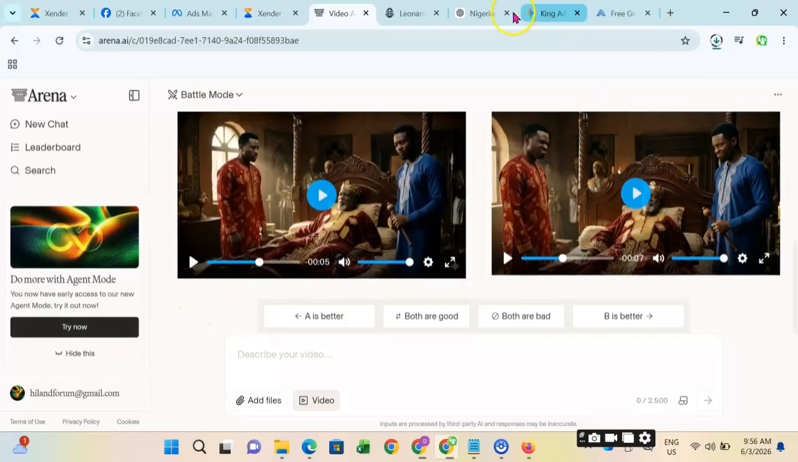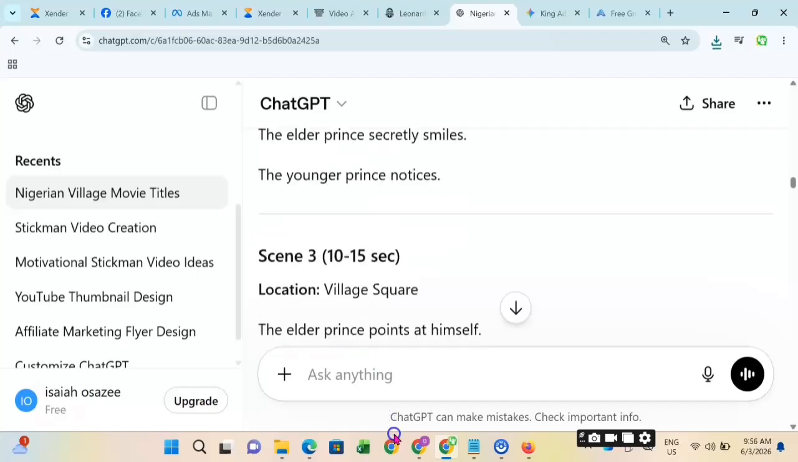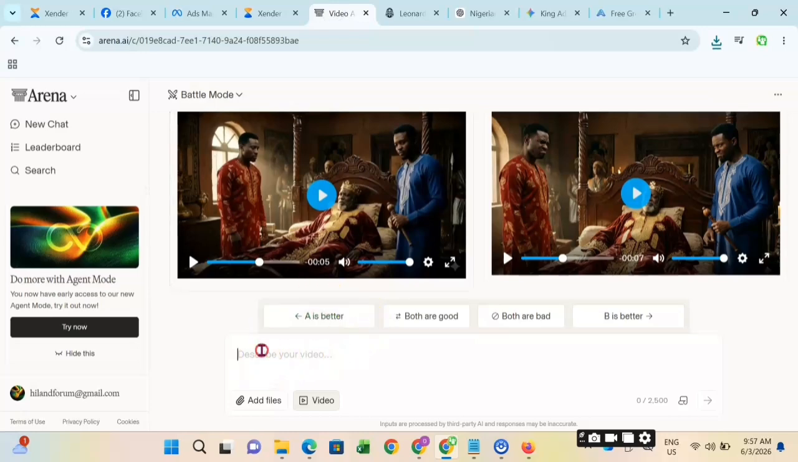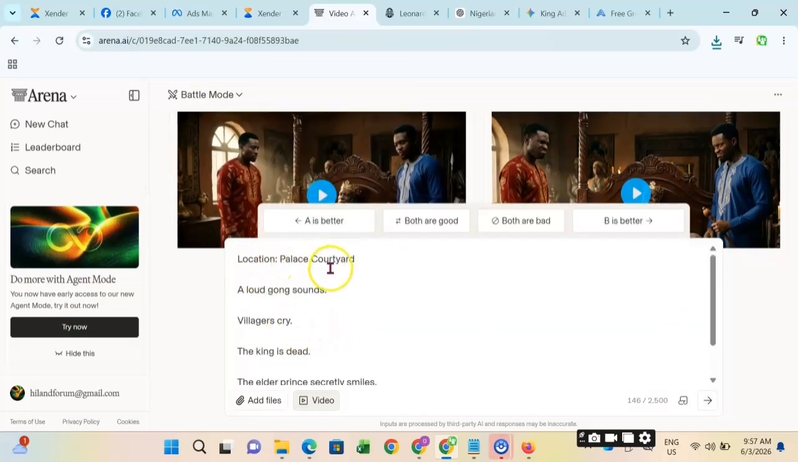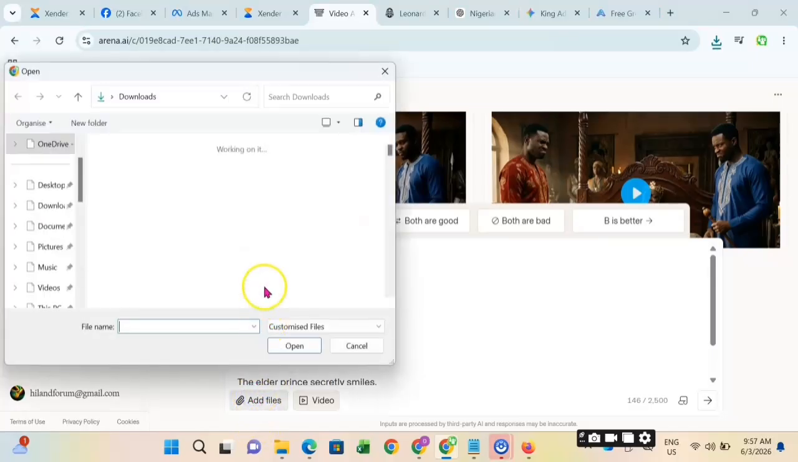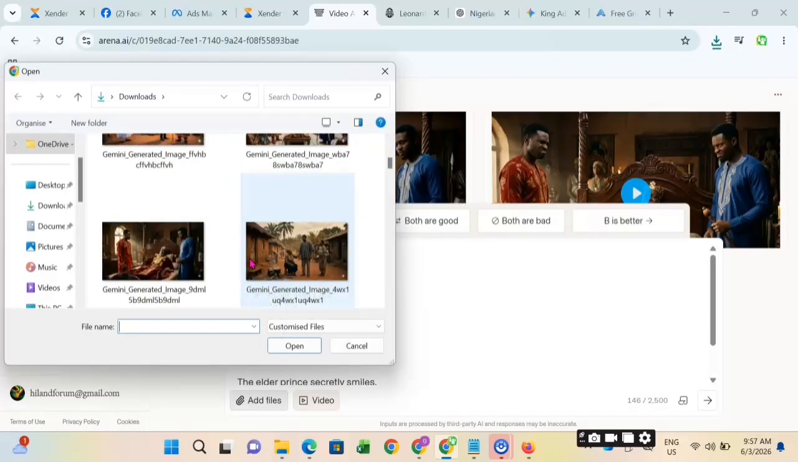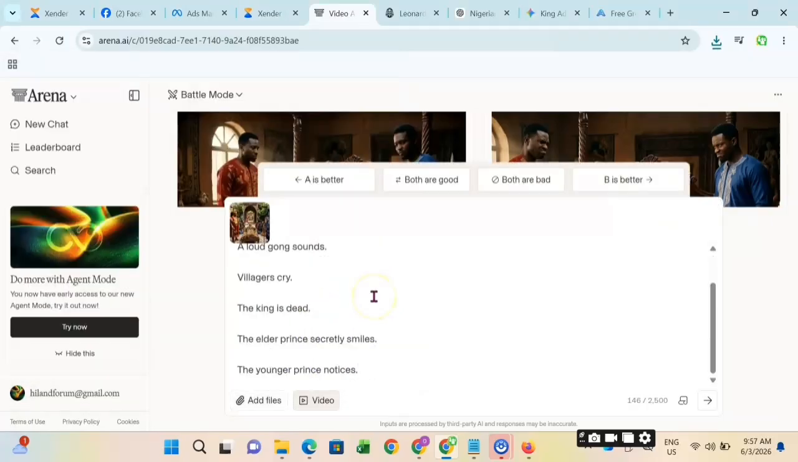Now we'll go back to our ChatGPT to copy scene 2. For this scene 2, we go for the image of scene 2. So it must be scene by scene. This scene 2 we're now going to use to animate the scene 2 image that we generated. Then we'll go over to our images and look for the scene 2 image we generated. That was when the king died. Don't forget that was scene 2.